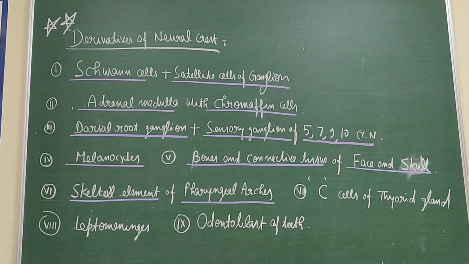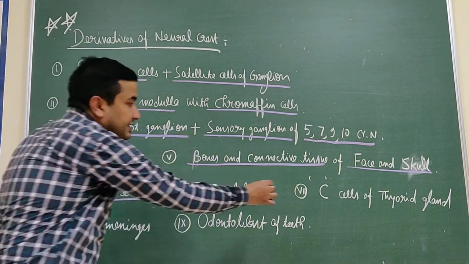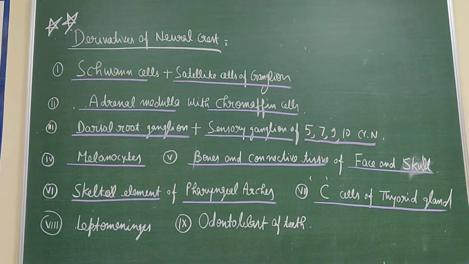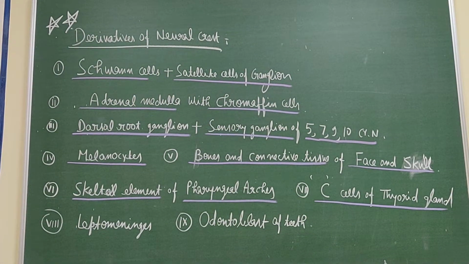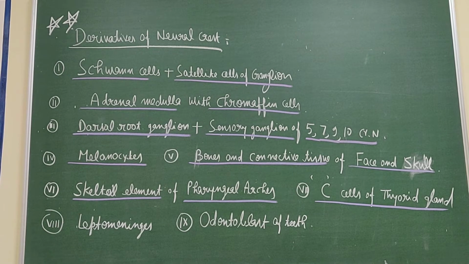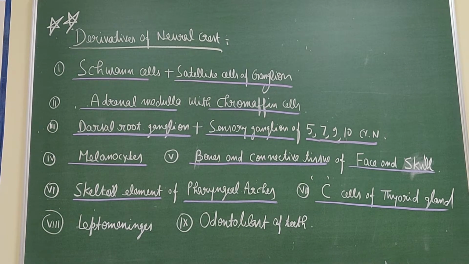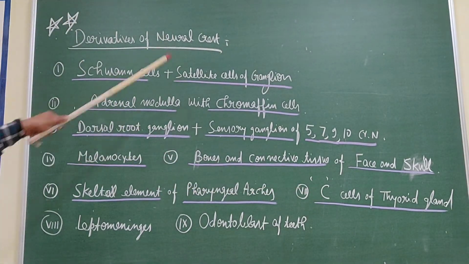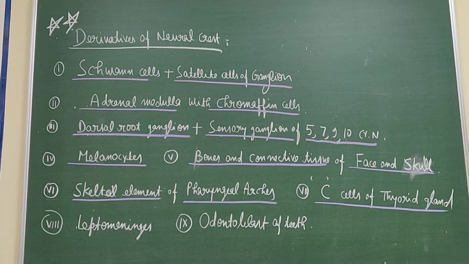Then it is the C cells of the thyroid gland, also known as the parafollicular cells, that secrete the calcitonin hormone. These are derived from the neural crest.